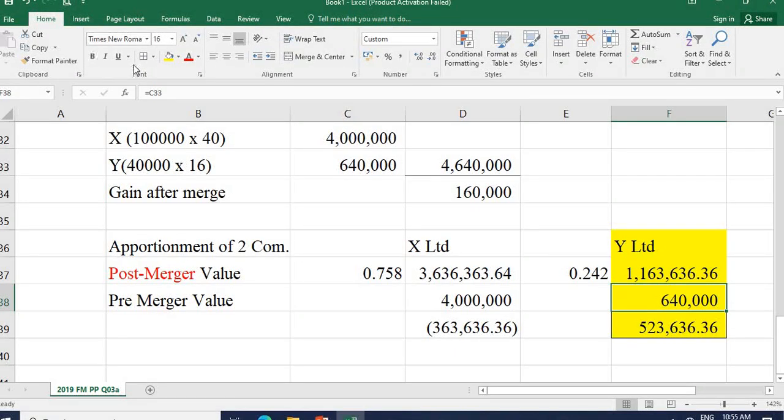However, for the X company this arrangement is not a profitable one.